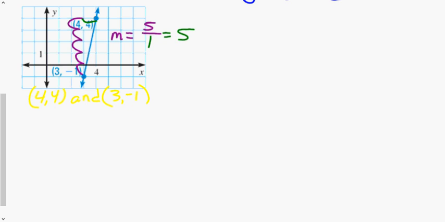Again, you can count. Just remember, when you are counting, you are always going from left to right. So whichever point is further left, in this case, this point down here, that is where we are starting, and we are always counting to the right. Because remember, it's always rise, which could be up or down, but run is to the right. All right, now that you have your slope, this is just like any other problem, so go ahead, pause the video, and finish this problem.